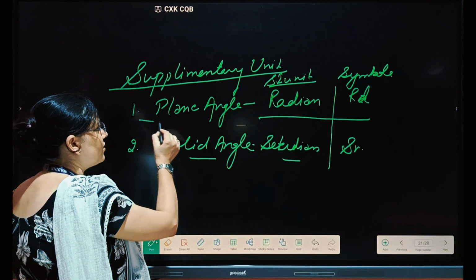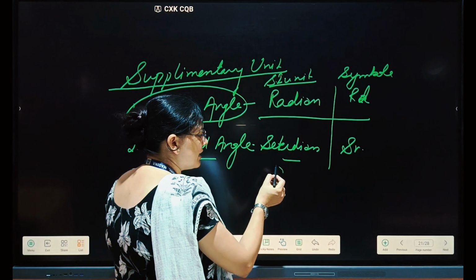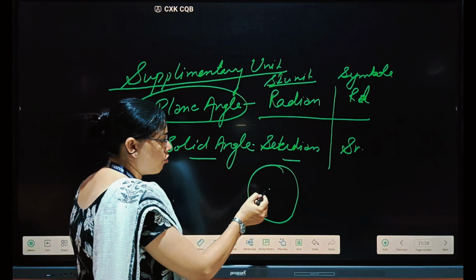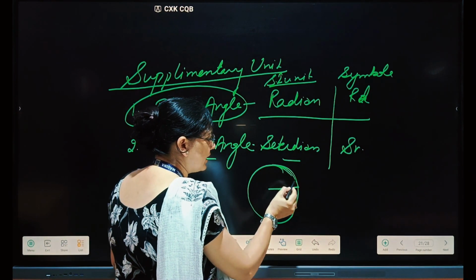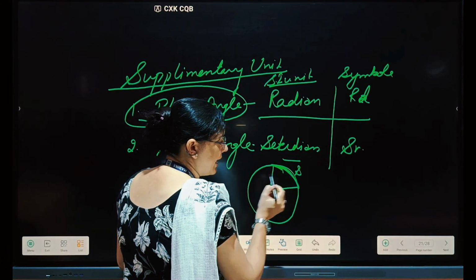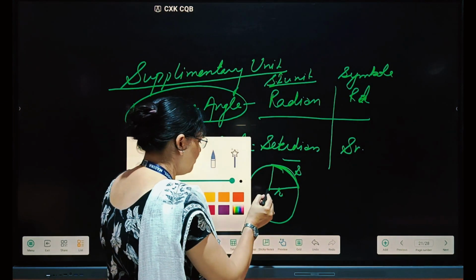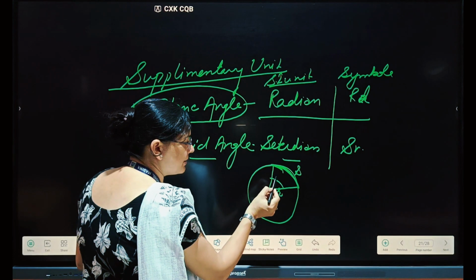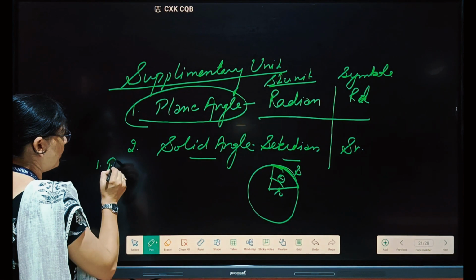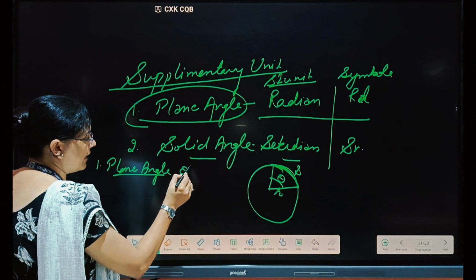Now we will discuss the first one, plane angle. What is plane angle? How can we explain it? Take any circle, and suppose an object is moving in a circular path. If the object starts from here and covers this part till there, then this will be your arc. Let the radius of this circle be r. The angle subtended by it we will call theta. So the first one is plane angle, and we write it as theta.